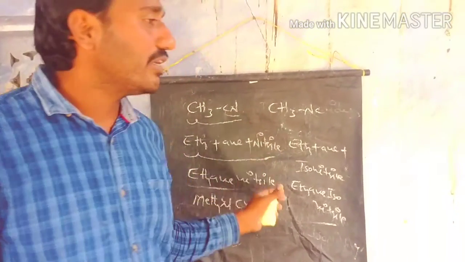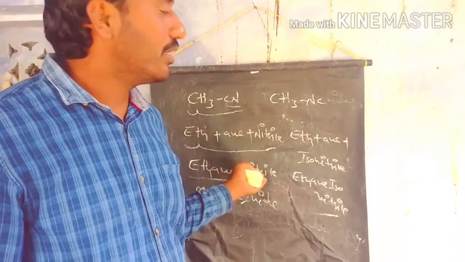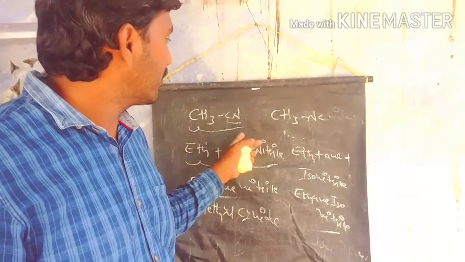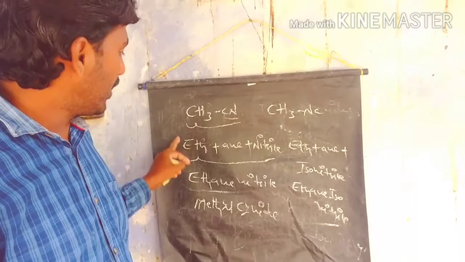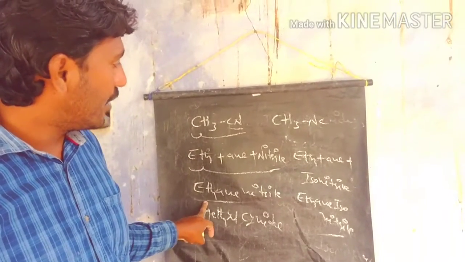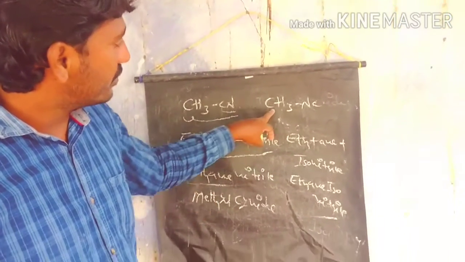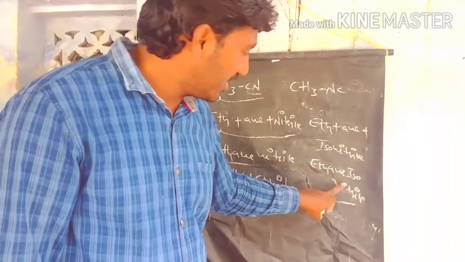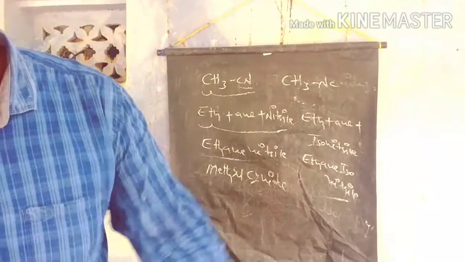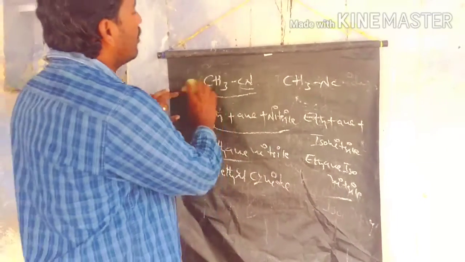So this is the major difference between the IUPAC nomenclature and common name. If you take this compound, methyl cyanide is the common name and the IUPAC name is ethane nitrile. Methyl isocyanate is the common name. What is the IUPAC name? Ethane isonitrile.